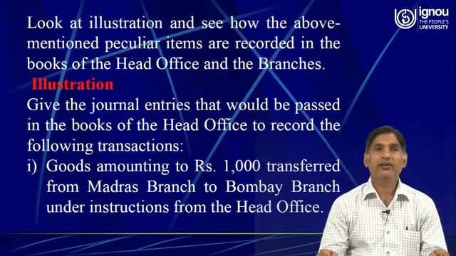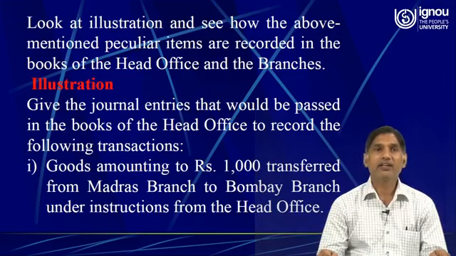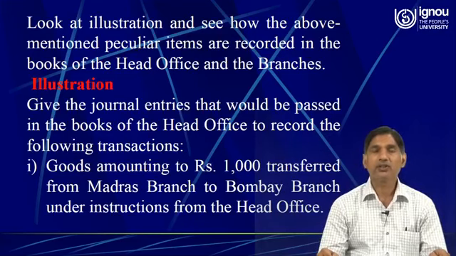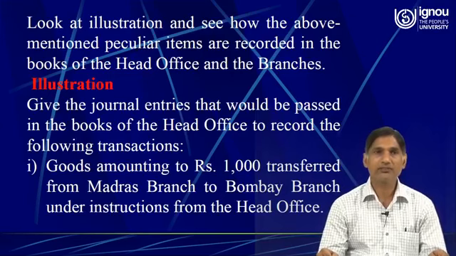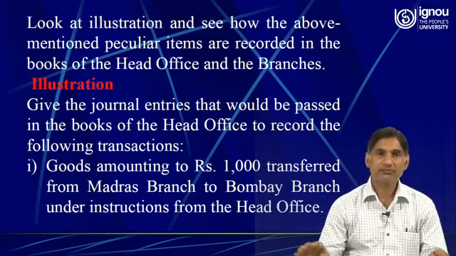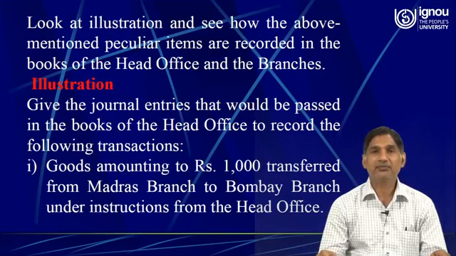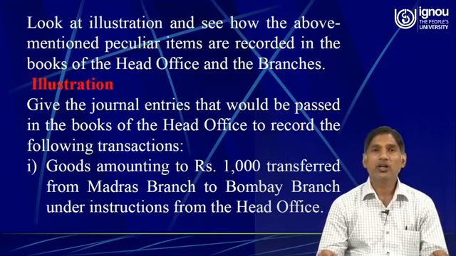So here, with the help of the illustration, we can record in the books of the head office and branch accounts. So let's see how such items are recorded in the books of the head office. The illustration is: give the journal entries that would be passed in the books of the head office to record the following transactions.